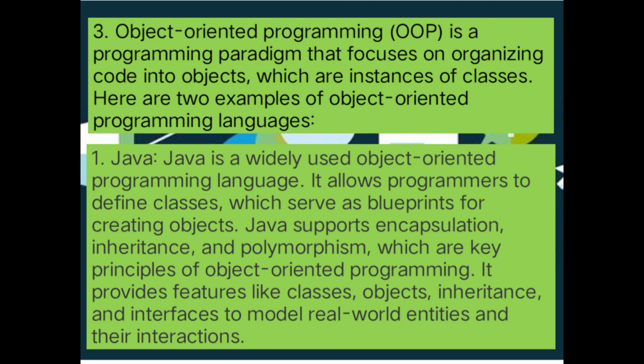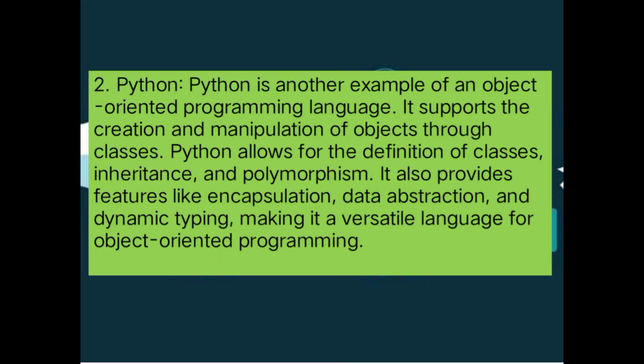Number 1 example. Java. Java is a widely used object-oriented programming language. It allows programmers to define classes, which serve as blueprints for creating objects. Java supports encapsulation, inheritance, and polymorphism, which are key principles of object-oriented programming. It provides features like classes, objects, inheritance, and interfaces to model real-world entities and their interaction.